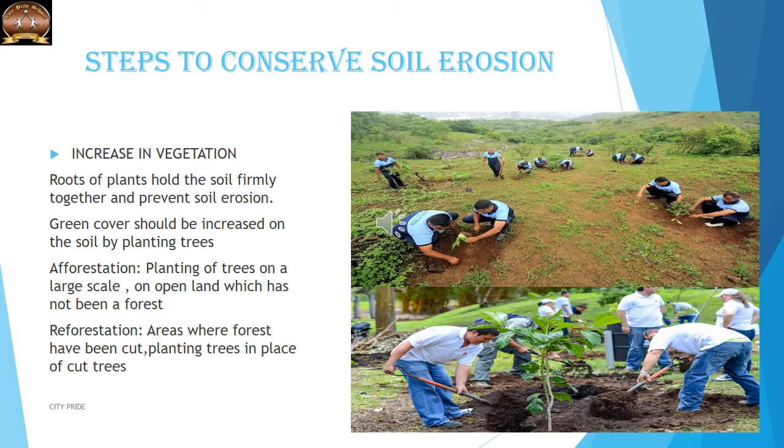Now the first step towards conserving soil is increasing vegetation. Increasing vegetation means increasing the plant cover, that is, plant more trees on the soil so that the roots will hold the soil firmly and avoid soil erosion. So roots of plants hold the soil together and prevent soil erosion. Green cover should be increased by planting trees.